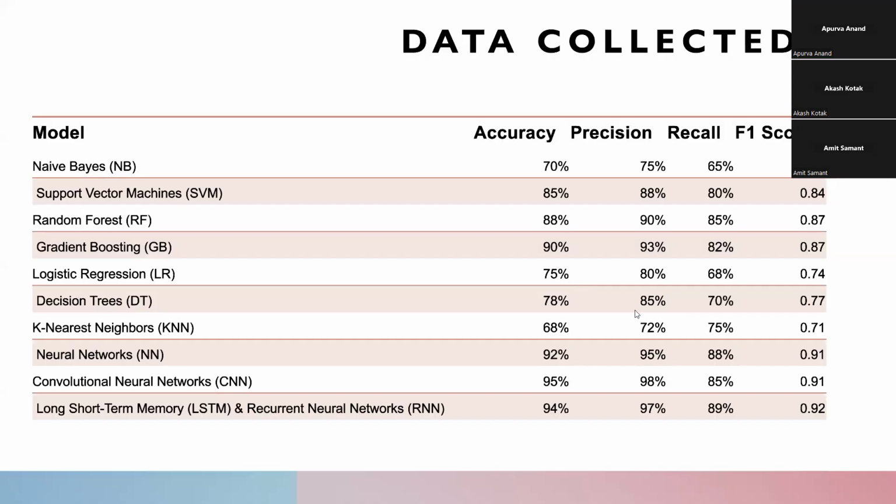Next slide. So here's the data that we collected after training all these different models. Let's start with the first one, naive Bayes. We see all the four evaluation metrics that we're using, and we come to the conclusion for naive Bayes that its strength is that it's easy to implement and efficient, whereas its weakness is that it assumes feature independence.